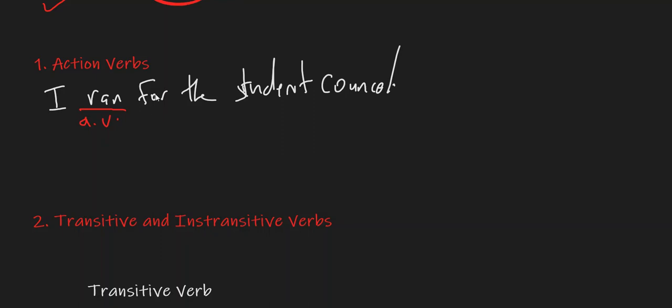Now, in terms of action verbs, we also have two types. They can be called either transitive verbs or intransitive verbs.